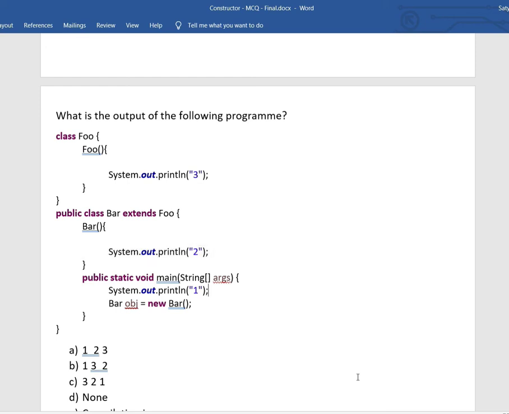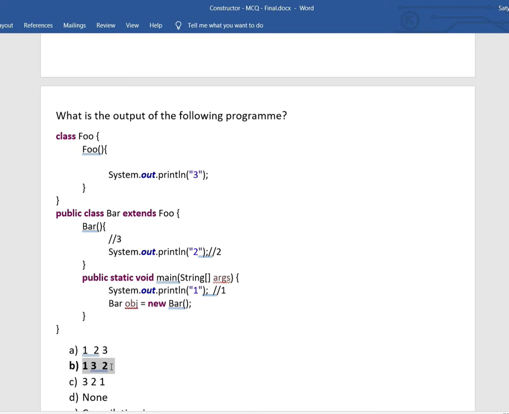and before that we have 1. So the answer would be 1. This is the first line, so 1 will be printed, and then the superclass constructor is called, so 3 will be printed, then here 2 will be printed. So the answer is 132. This is the answer.